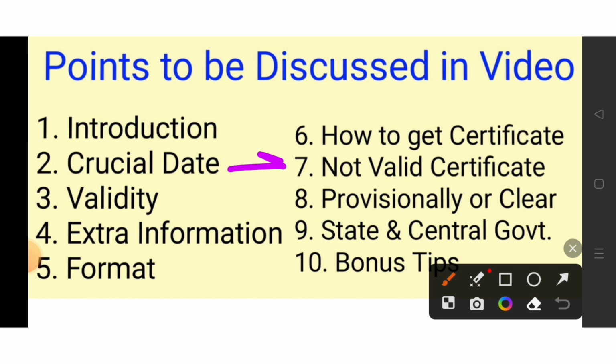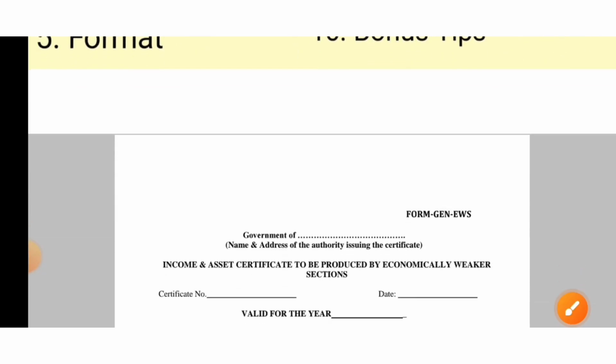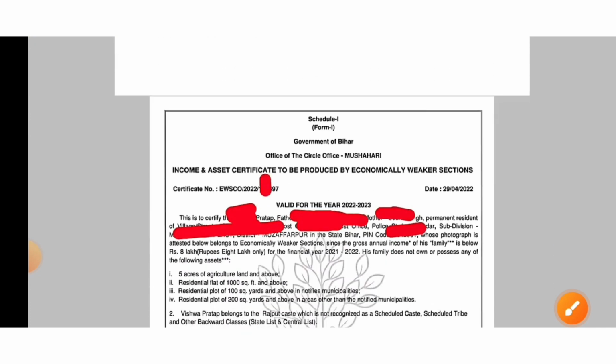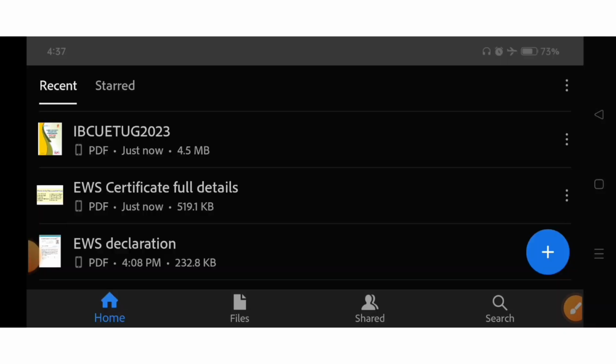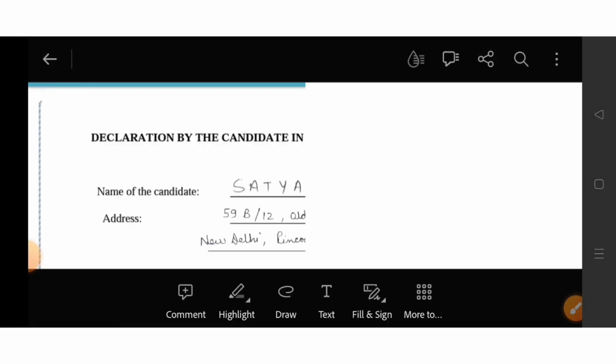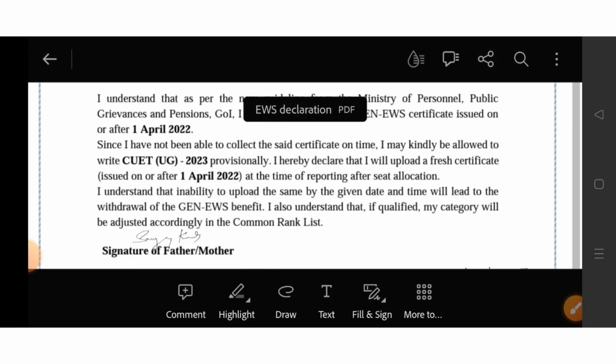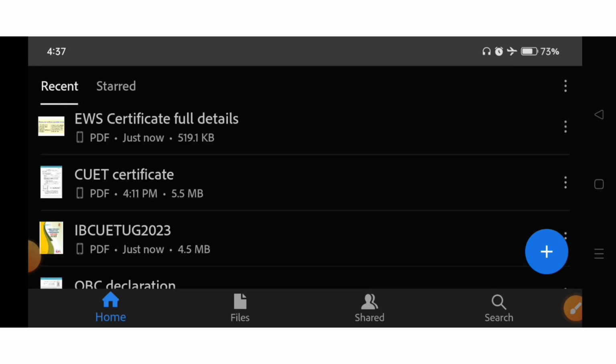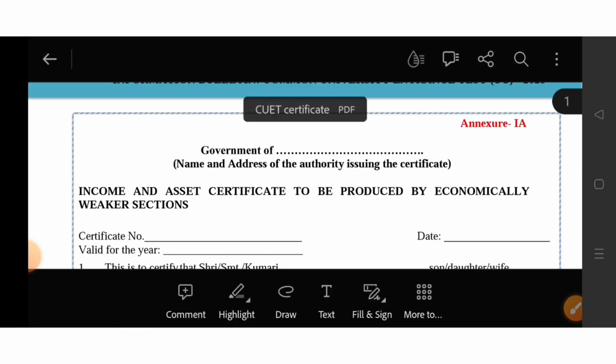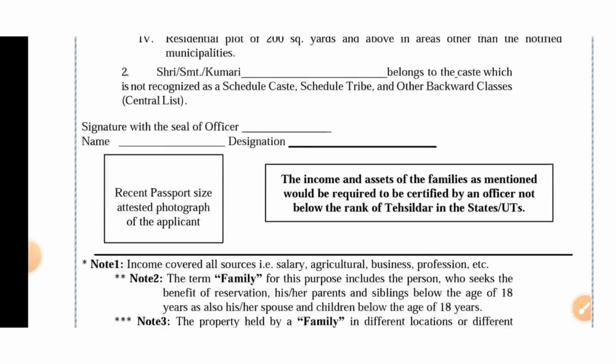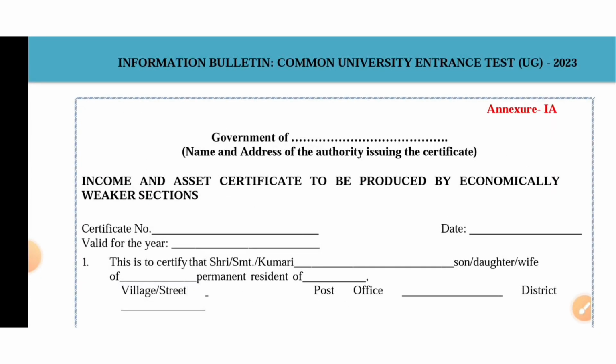And if you do not have a valid certificate, then your candidature may get cancelled, and you may lose the seat. So don't take the risk. These are the few things which I wanted to discuss. And if you don't have this certificate right now, then you can also fill the declaration. I made a separate video on how to fill the declaration, and I gave the format, a PDF of all the formats, so you can download that PDF. And if you have any query, you can comment in the comment box.